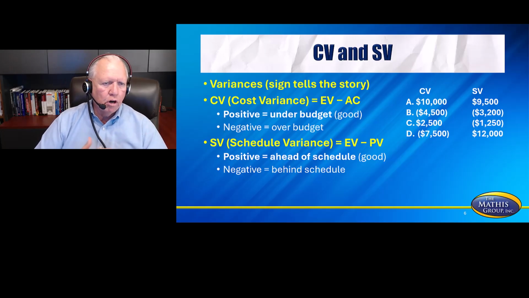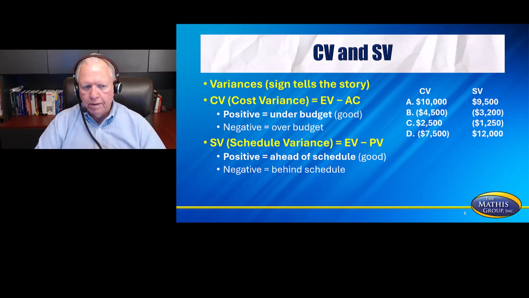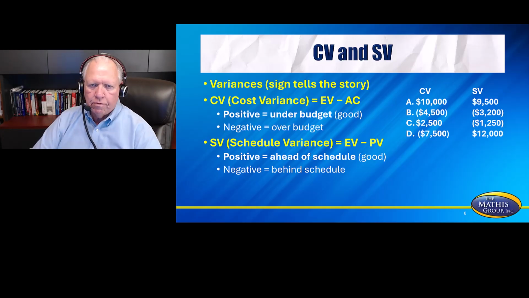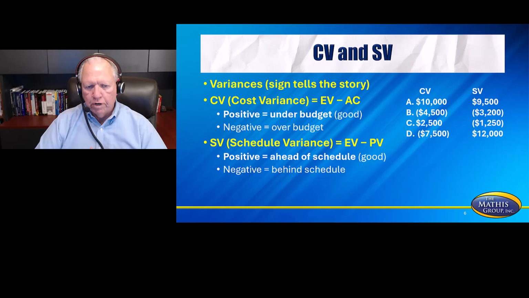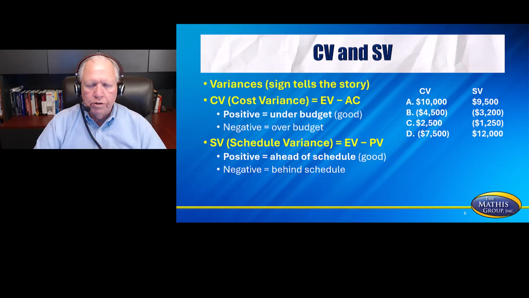So let's interpret cost variance. Earned value minus actual cost is a formula. So you need to know the formula even though you're not going to calculate it. So a positive cost variance, it's under budget. A negative cost variance means it's over budget. Schedule variance is the other side of this. It's earned value minus plan value. So a positive schedule variance, it's ahead of schedule. A negative schedule variance means it's behind schedule. So a very simple rule to help you here would be positive is good, negative is bad. Positive is good, negative is bad.